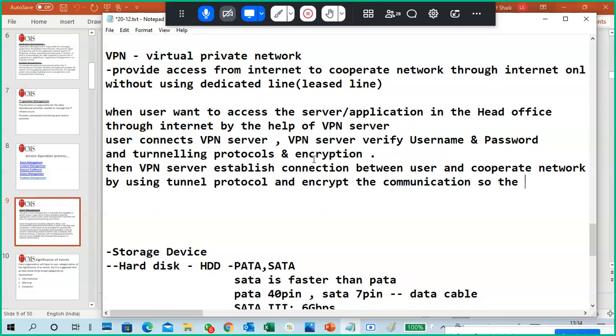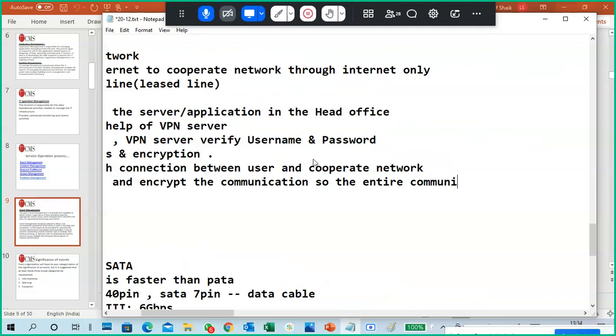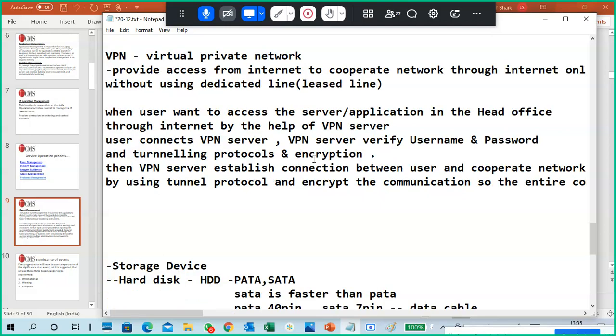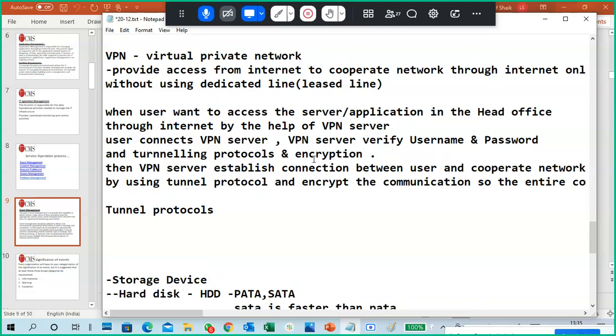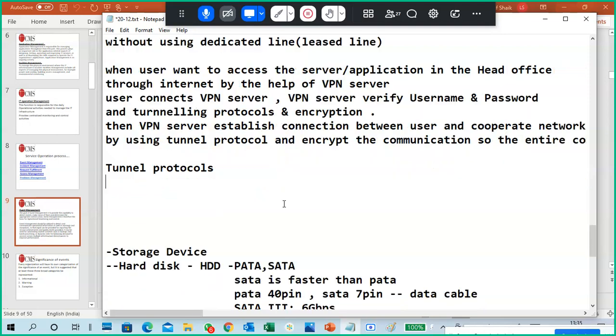So the entire communication is secure. Okay, secure. So what are these tunnel protocols? What are tunneling protocols or tunnel protocols?